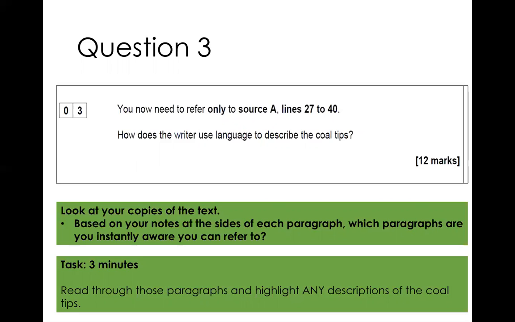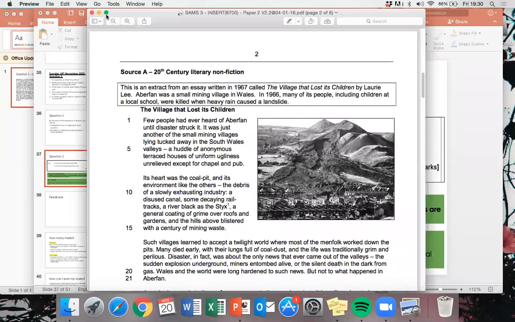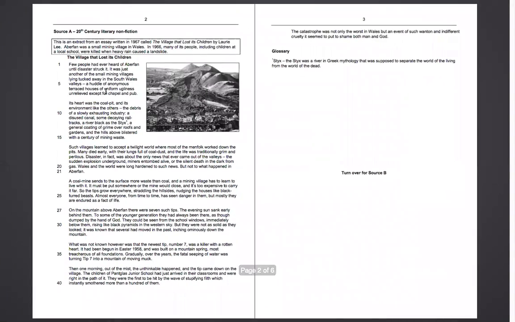So this is where those notes that we put at the side of the paragraphs will come in handy. As I put on there, look at your copies of the text, based on your notes at the sides of each paragraph. I know you might not have that at home, but I know we did talk through it a couple of videos ago. Which paragraphs are you instantly aware you can refer to? If I go back to our copies of the sources, which I will put on the screen, when we read through, we noted that it was paragraphs 4 and 5 that referred explicitly to the coal tips, because the notes next to mine say paragraph 4 is coal tips, and then on the next one it's coal tips dangerous, and then moving down to the next paragraph as well, tip 7 dangerous.